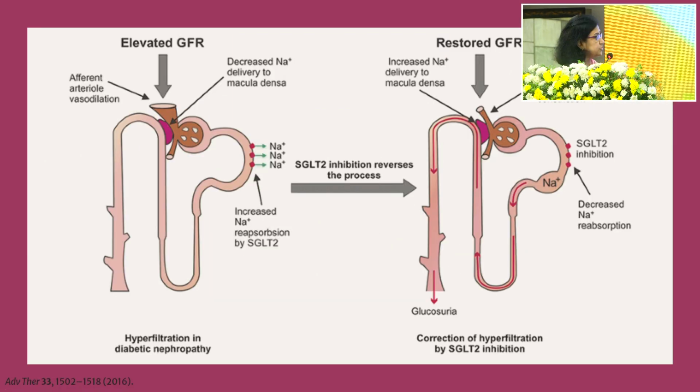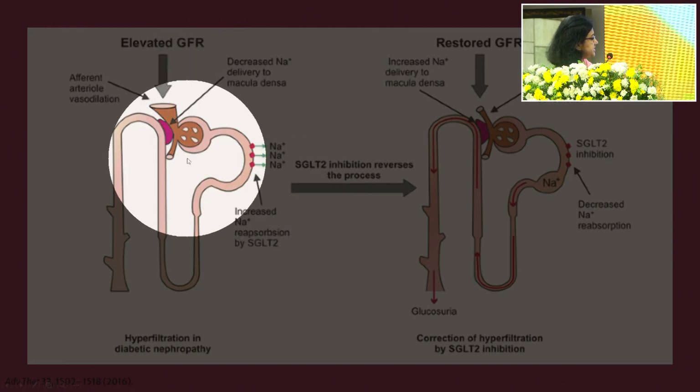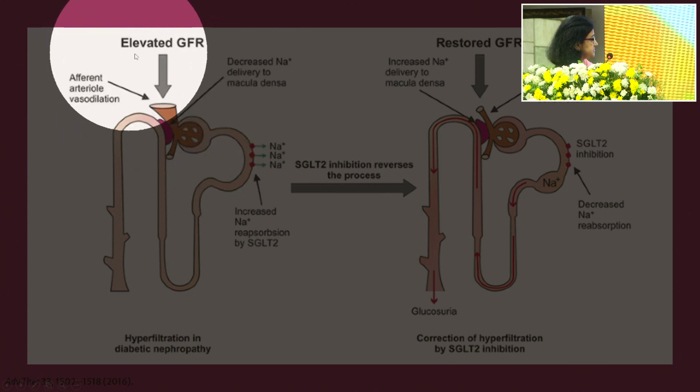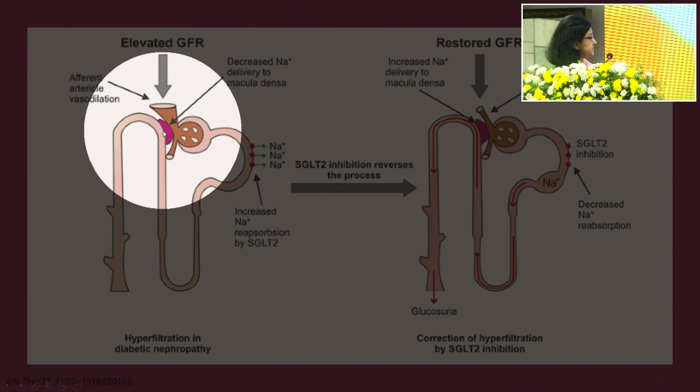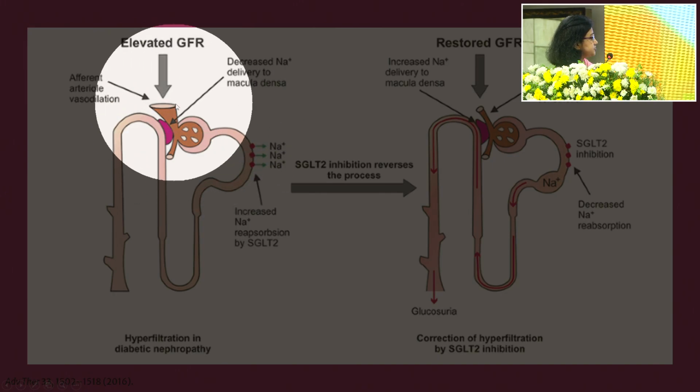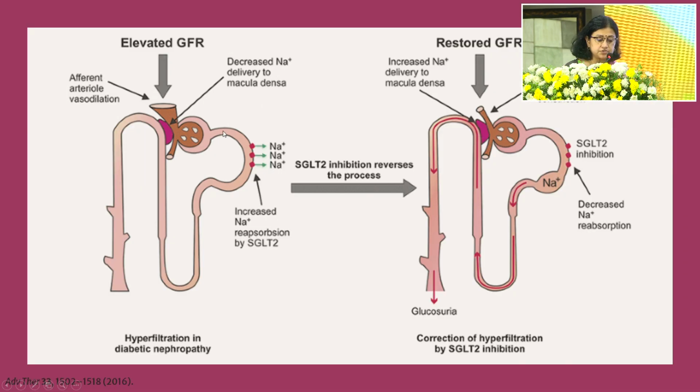Of course, we know what happens in people with diabetes. Because there is more glucose reabsorption, the blood sugar is high, so more glucose goes out into the urine and this gets reabsorbed. The body thinks that glucose is a very precious commodity, and it's trying to reabsorb it.